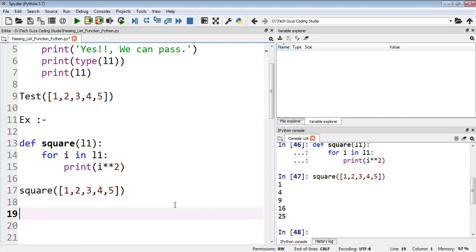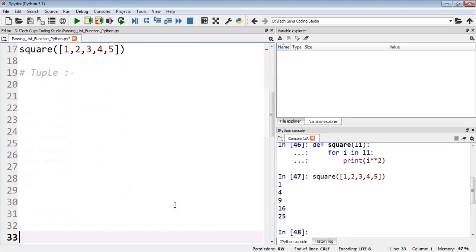Then next we have, can we pass a tuple also? So for the tuple also we'll check it. Can we pass a tuple into functions? So for this also we will do one thing. First I will explain one basic example.